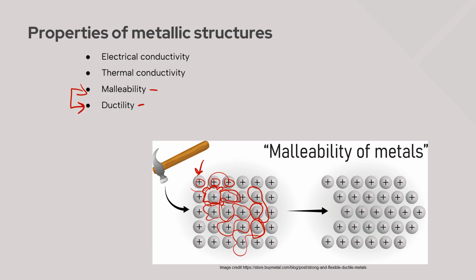That means that should there be some force applied to a piece of this metallic structure, we can just take whole chunks of those cations and shift them back a little bit. We're still going to have that sea of free electrons. They are still able to flow around all of those cations. We still have our electrostatic force of attraction between the sea of free electrons and those metal cations, but because there is no specific direction for those bonds, we can absolutely shuffle them around a little bit.